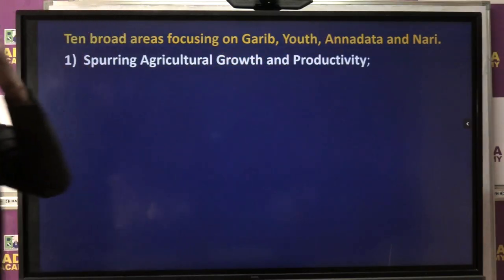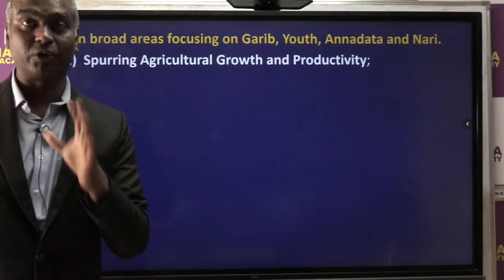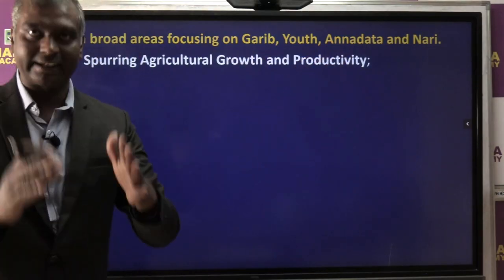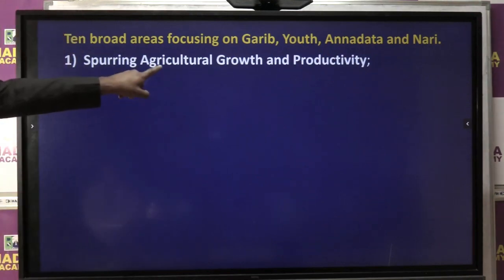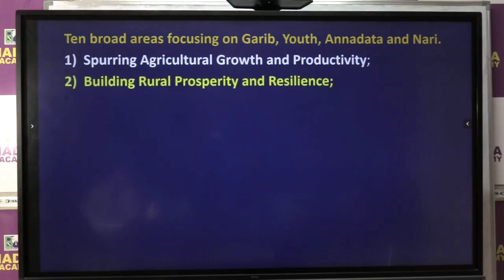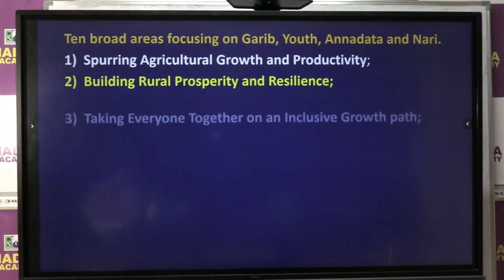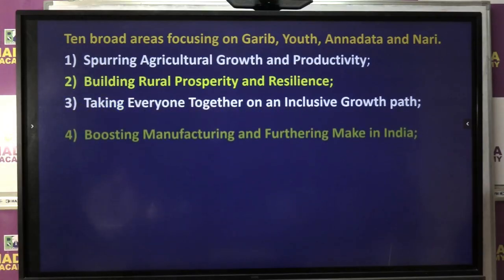Now you see, the government talked about 10 areas where we need to focus for the development of these 4 categories. Which are they? Number 1, agricultural growth, which is very important. Number 2, rural economy, that is rural development and the rural economy. Number 3, inclusive growth. Okay, everybody has to get development.